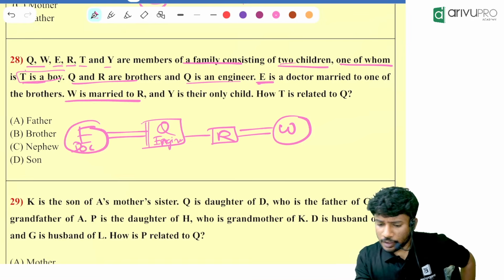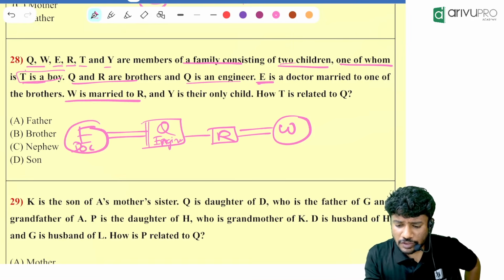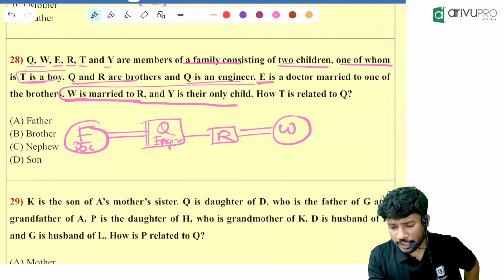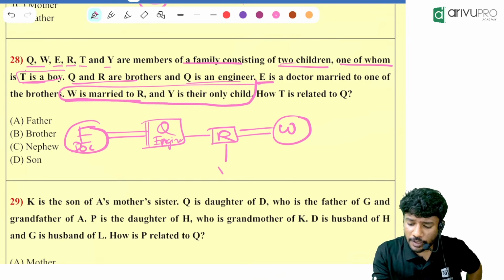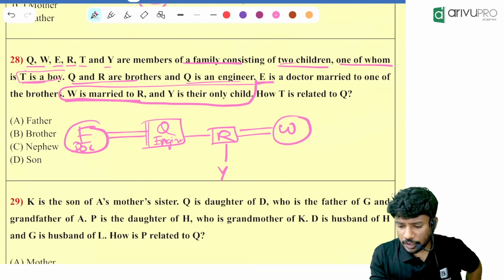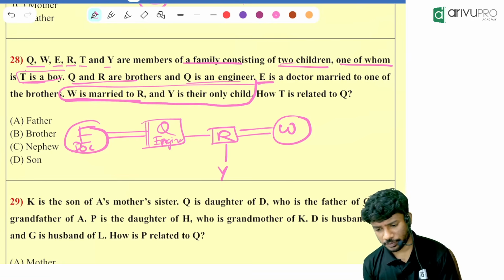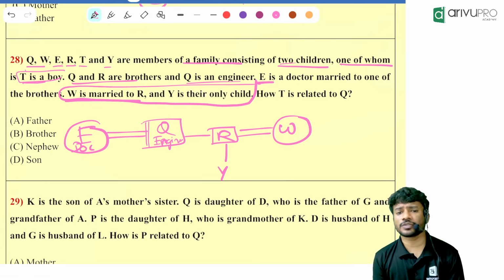What else is given? Y is their only child. W is married to R and Y is their only child, which means Y will be over here. How T is related to Q is the question.